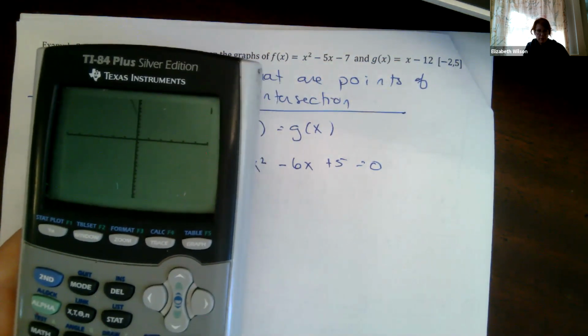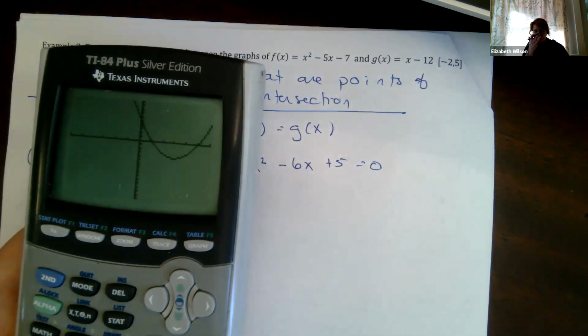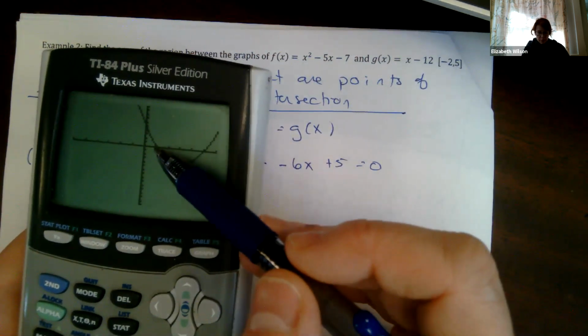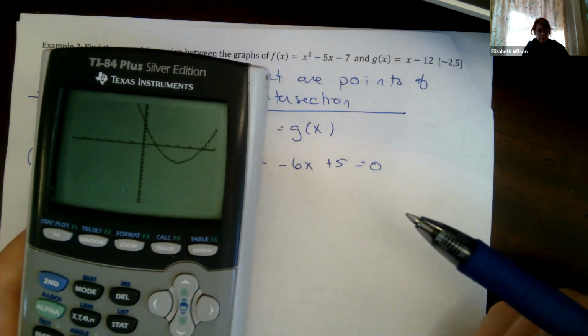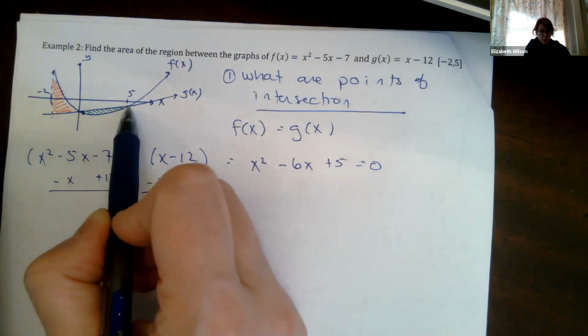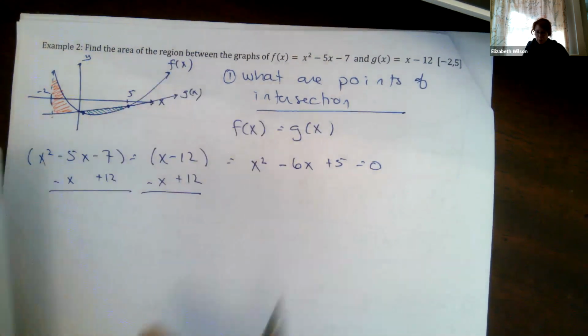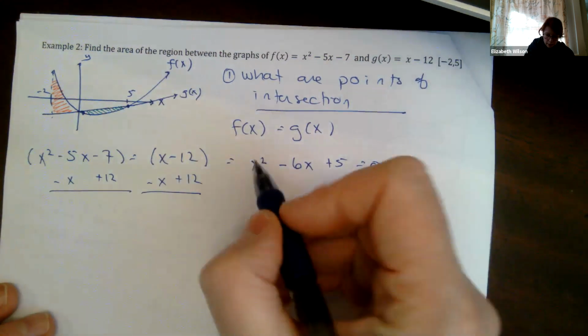This is a graph that represents the intersection of the two functions. Look, they intersect at this point and at this point right there, which we can see. I've got a point here and I've got a point here. Okay, so now what I need to do is solve for x.